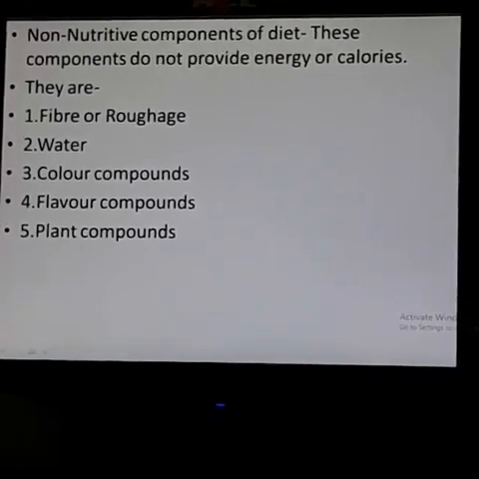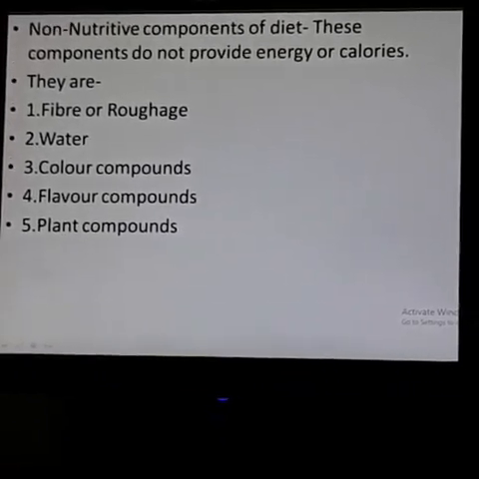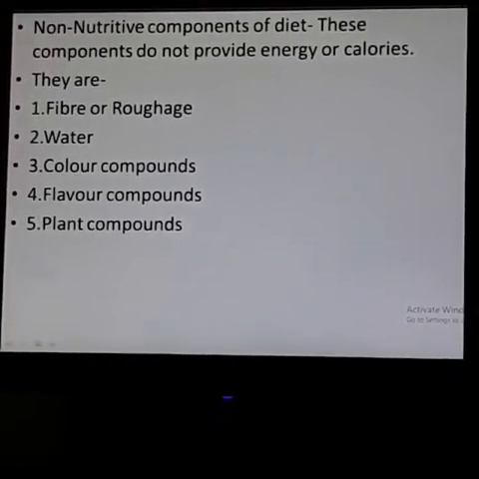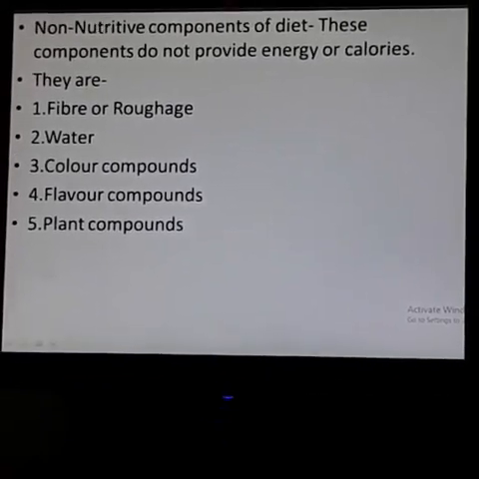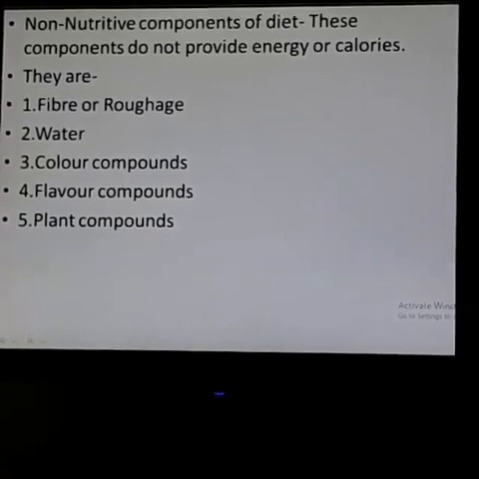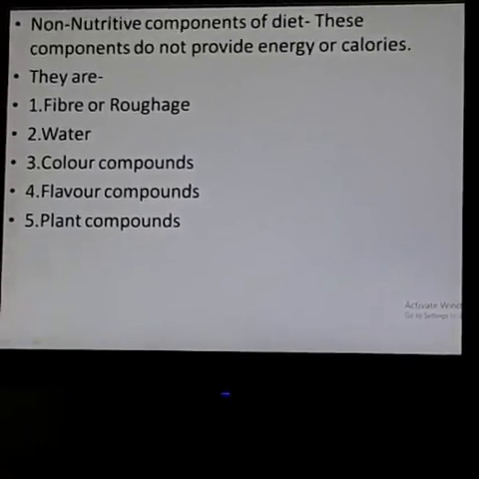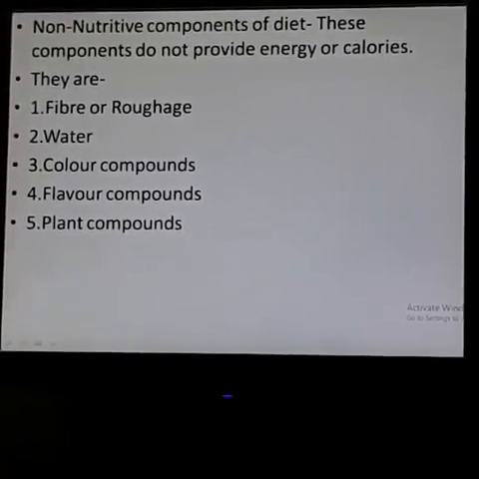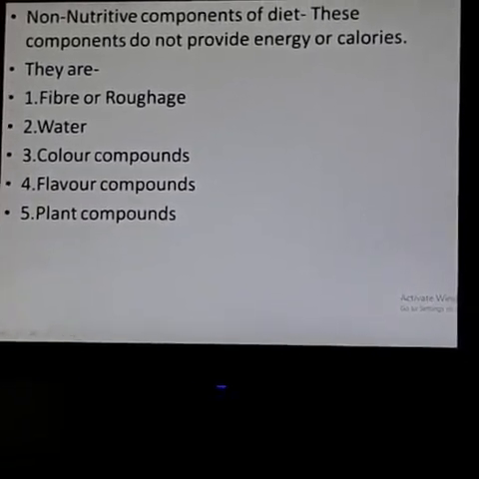Then flavor compounds. Flavors are also derived from both nutritive and non-nutritive components of food. So these are what is given in non-nutritive components of diet: fiber, water, color compounds, flavor compounds, and plant compounds. They are not nutritive.